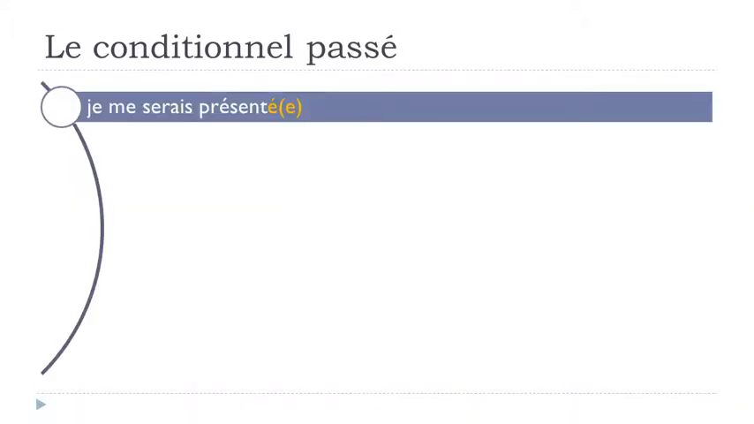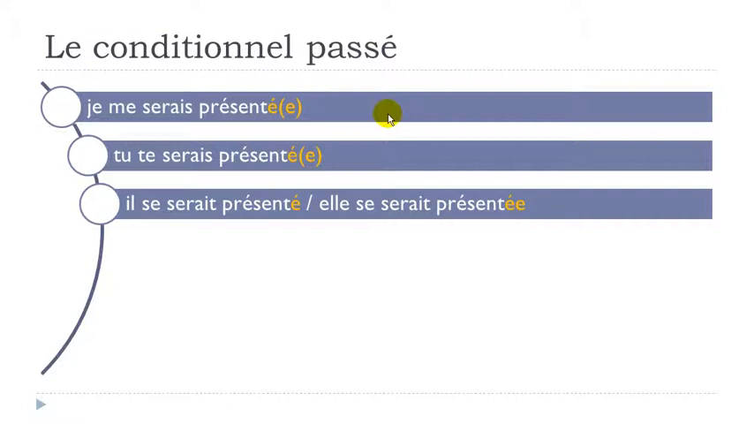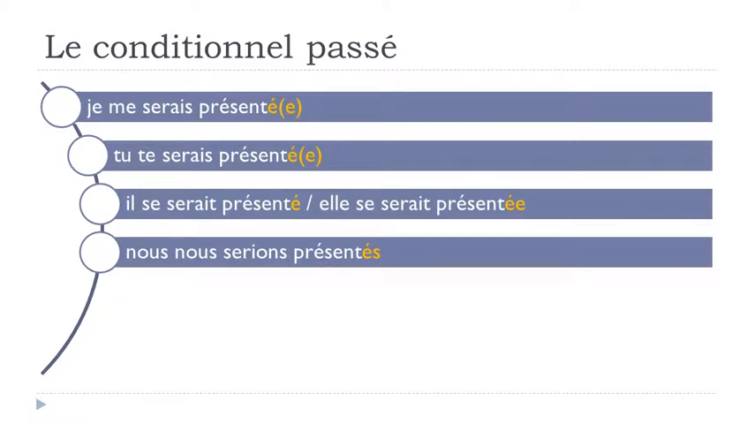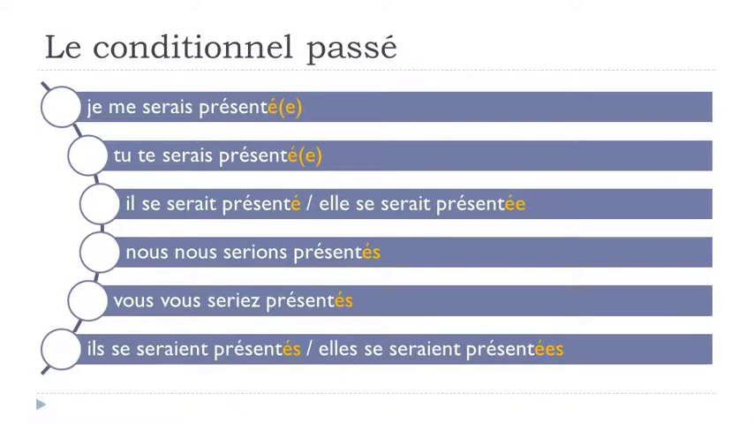And then one example with these reflexive verbs that we saw, and then, well, I just wanted to use se présenter. Okay, so je me serais présenté. Tu te serais présenté. Il se serait présenté. Elle se serait présentée. Nous nous serions présentés. Vous vous seriez présenté. Ils se seraient présentés. Elles se seraient présentées.